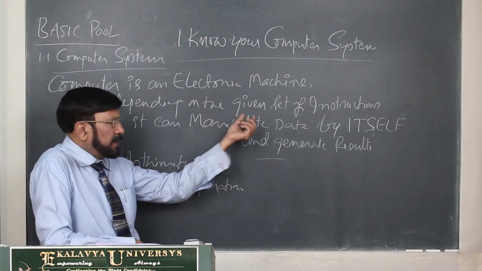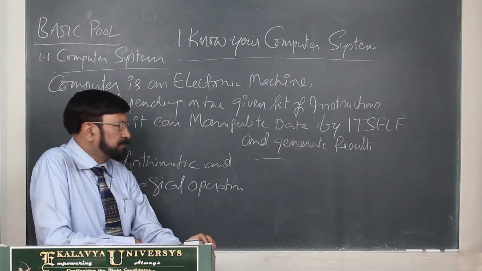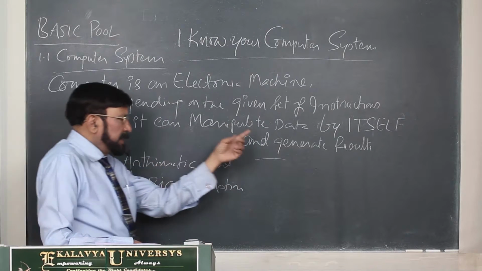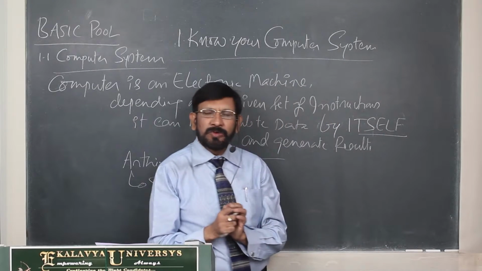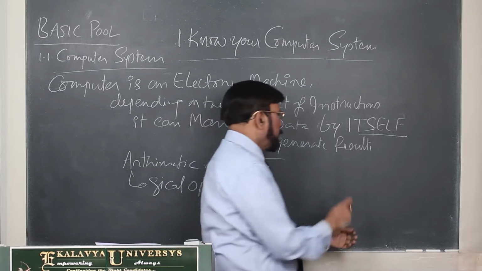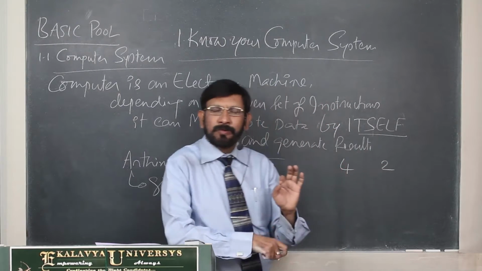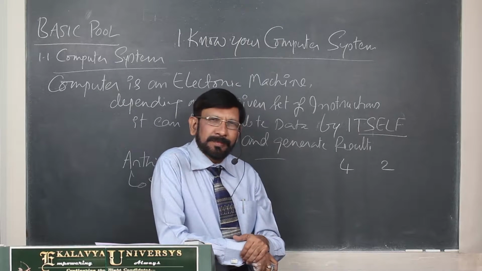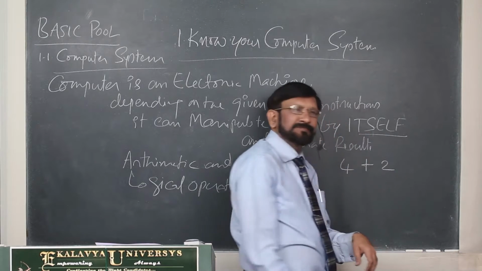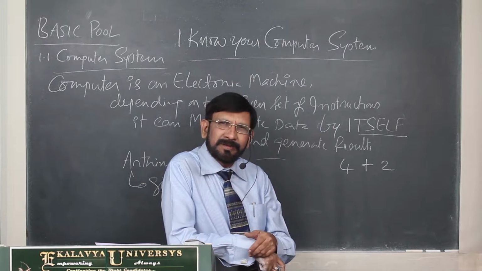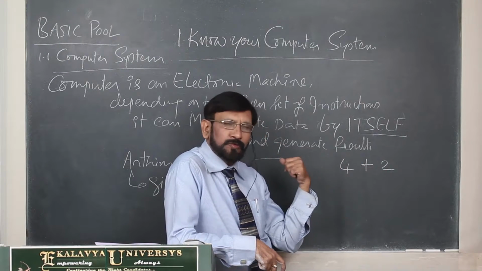Depending on the given set of instructions, already I told you, a set of instructions is called software. It can manipulate data by itself and generate a result. Through an example, I will tell you. Now you see 4, 2. 4 and 2 are data items. Now one instruction we are giving. What is that instruction? Plus. What do you mean by plus? Plus means add two things.